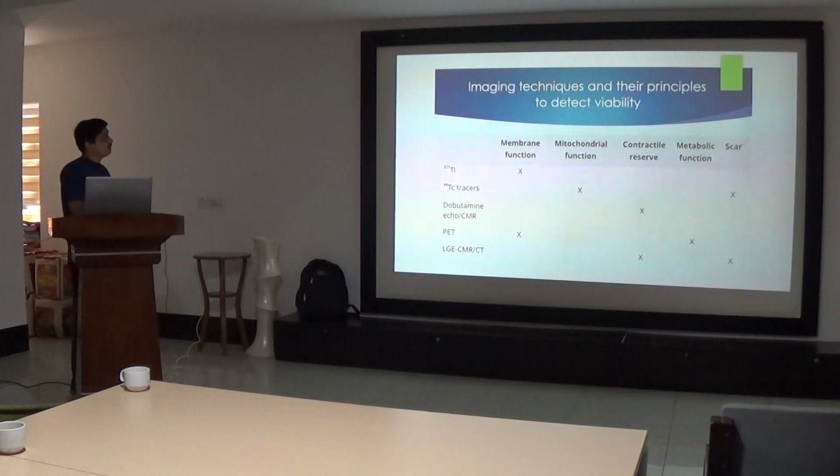As we saw, thallium determines the membrane function, the technetium tracers determine the mitochondrial function, and dobutamine stress echo tells us about the contractile reserve of the patient, whether the myocardium is contracting or not. The PET scan tells us about 2 functions: one is the membrane function and second is the metabolic function.